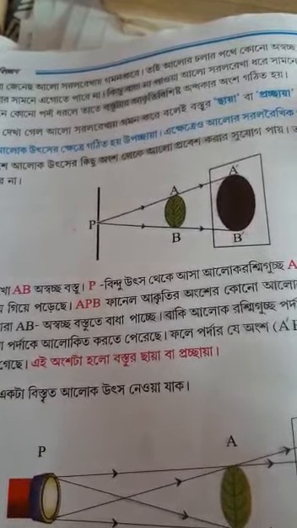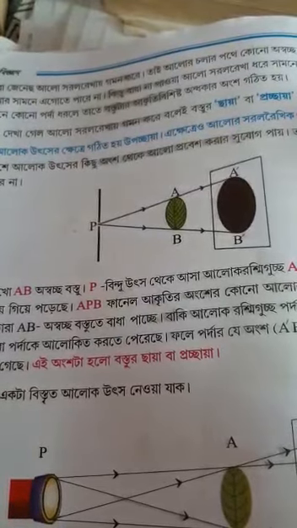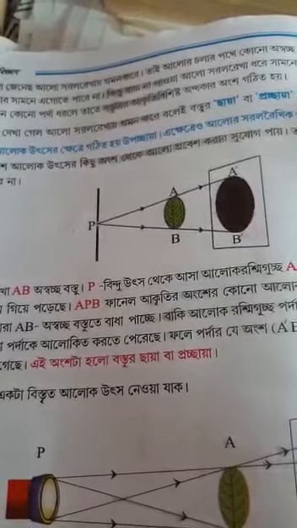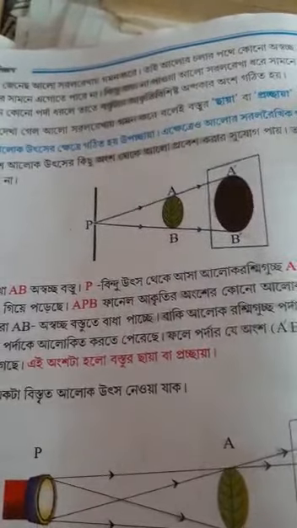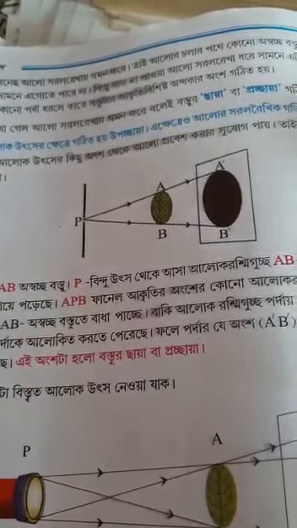So when light cannot pass, that part of light remains dark. That is why umbras are formed.